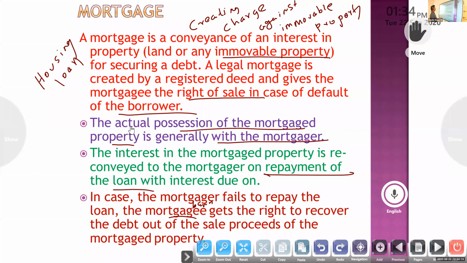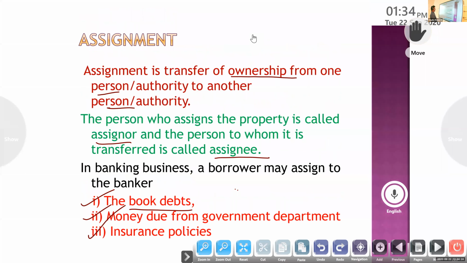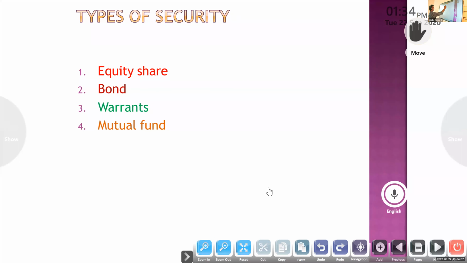Next one, assignment, transfer of any existing or future rights, or debt, by one person to another person. That is assignment. So these are the modes of creating charge by banks. Next one, types of security.